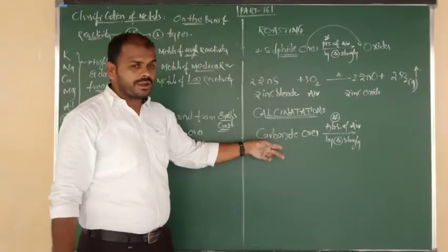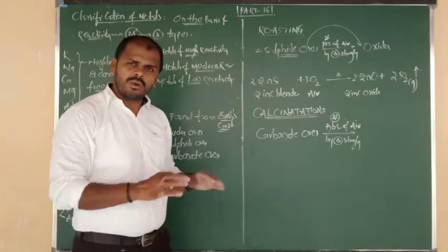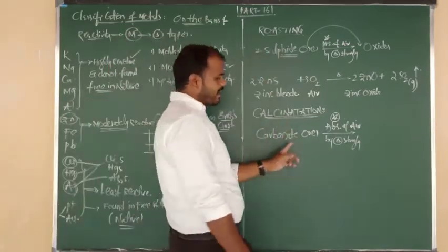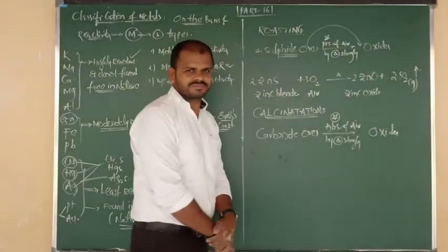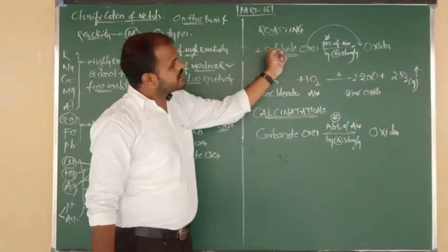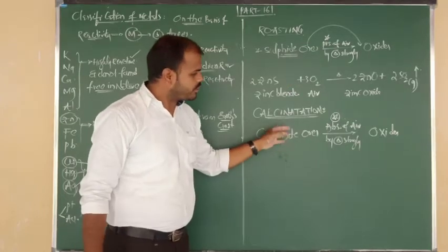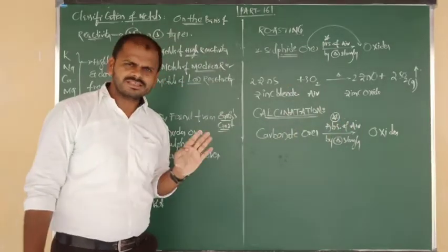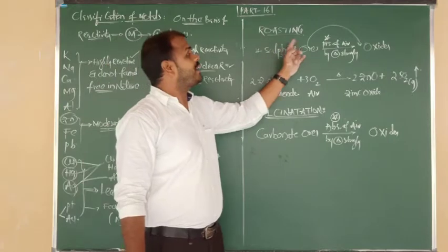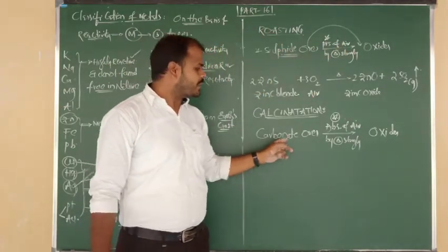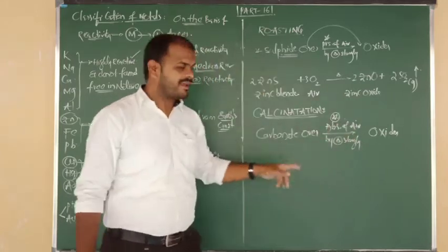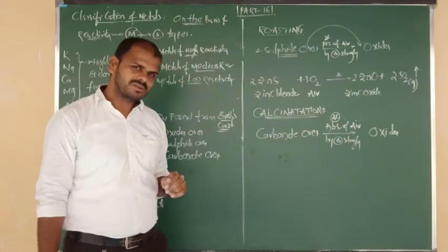Whatever the process may be, sulfide and carbonate ores go to be converted into their oxides. Sulfide ore changes into the oxide, carbonate ore is converted into the oxide. The concept is the same. But sulfide ores are heated in the presence of air, that is roasting. Carbonate ores are heated in the absence of air. This is calcination.